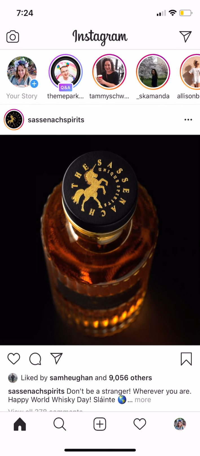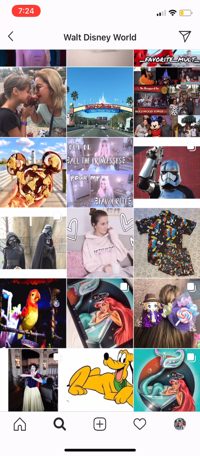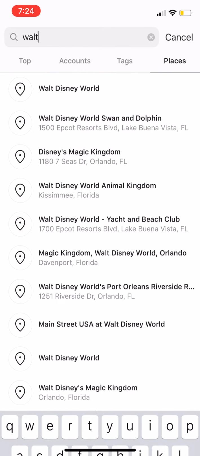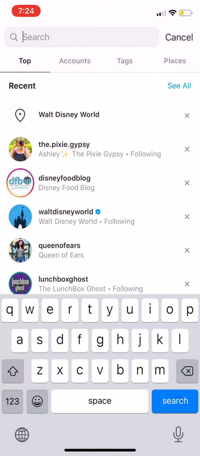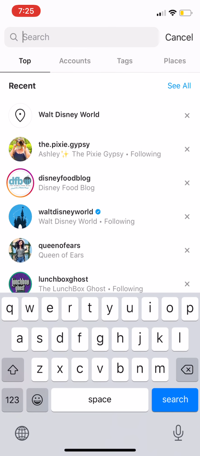Okay, so let's talk about searching. I'm on my main page, I hit the search bar. Oops, looked like I was already looking at Walt Disney World. So in that search bar, it will pull up the top accounts initially that you want to search for.